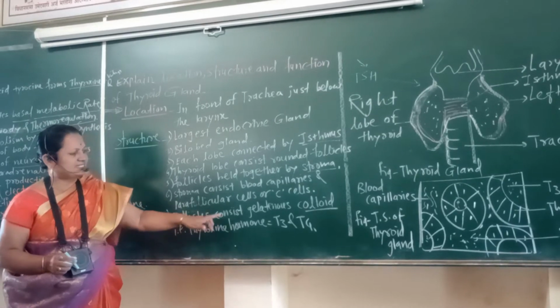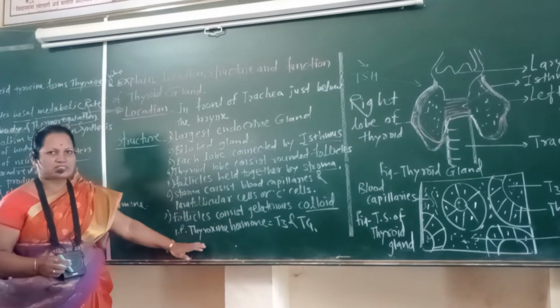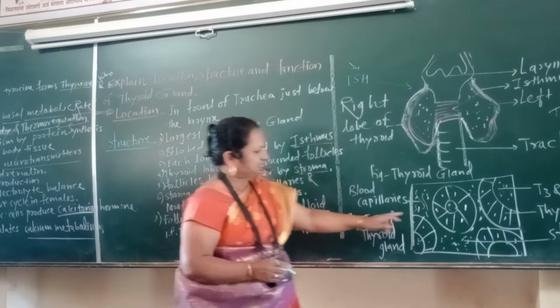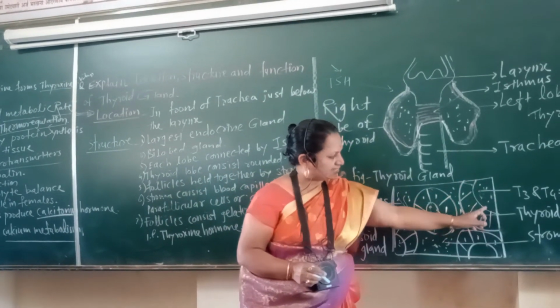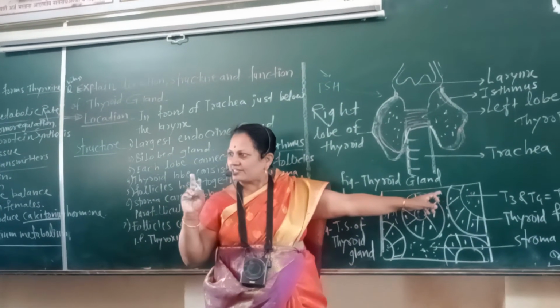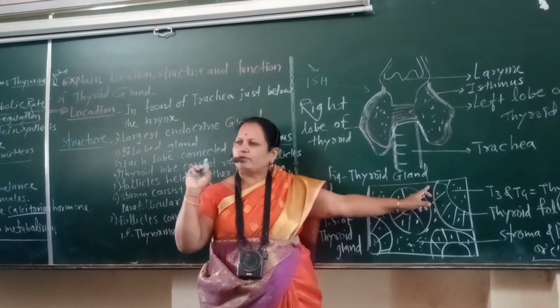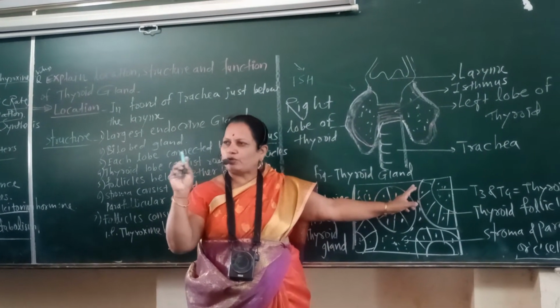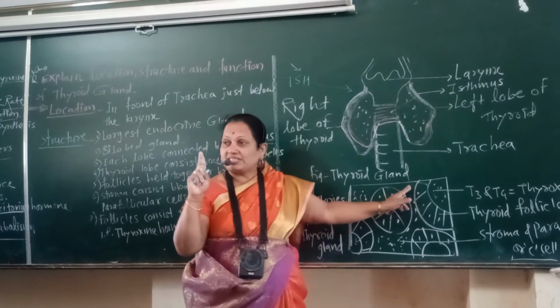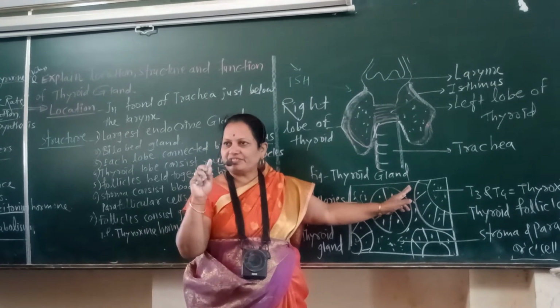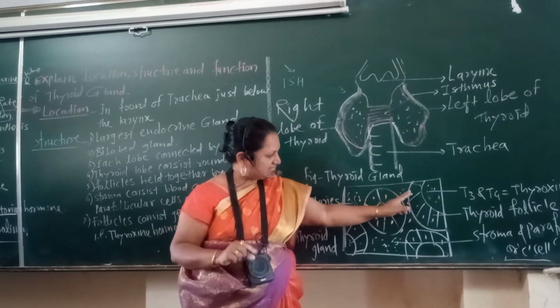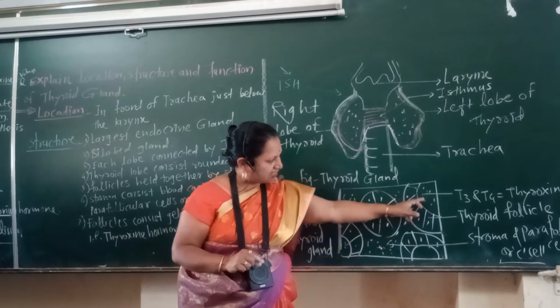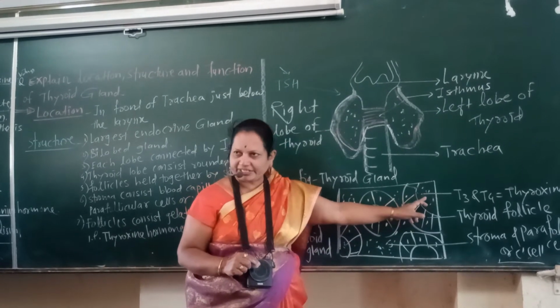The follicles contain gelatinous colloid, which is the thyroxine hormone, that is T3 and T4, triiodothyronine and tetraiodothyronine. These two secretions are produced with the help of iodine and stored inside the follicular cavity.